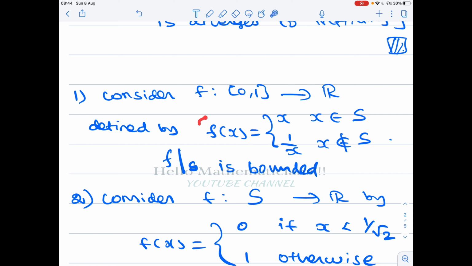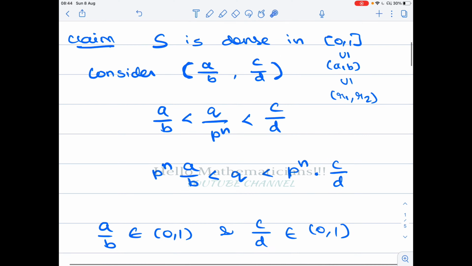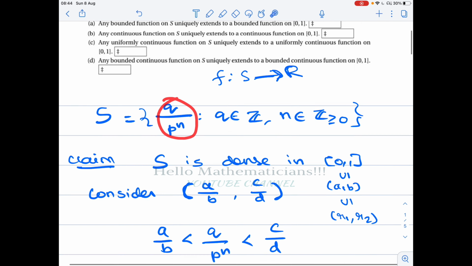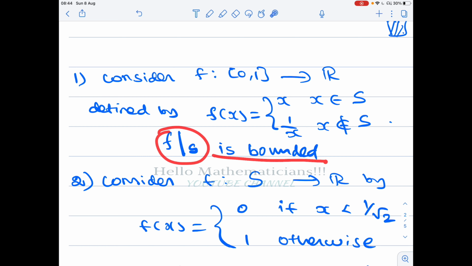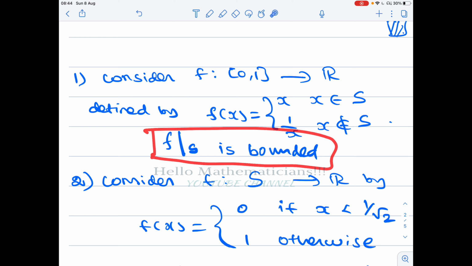But for the entire function, I am defining the function as 1 by x if x does not belong to s. Every point in s is a rational number. So if you look at irrational numbers that go near 0, this number becomes very large. Therefore this function is not bounded. Restricted to s it is bounded, but as a whole the function is not bounded. So it is a bounded function on s, but its extension to closed 0 comma 1 is not bounded. Therefore the first option is wrong.